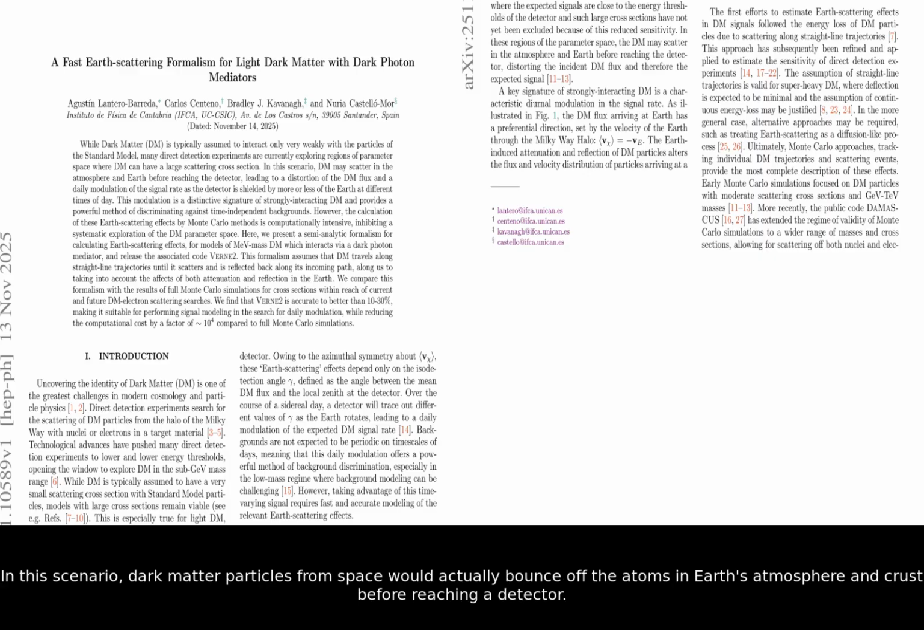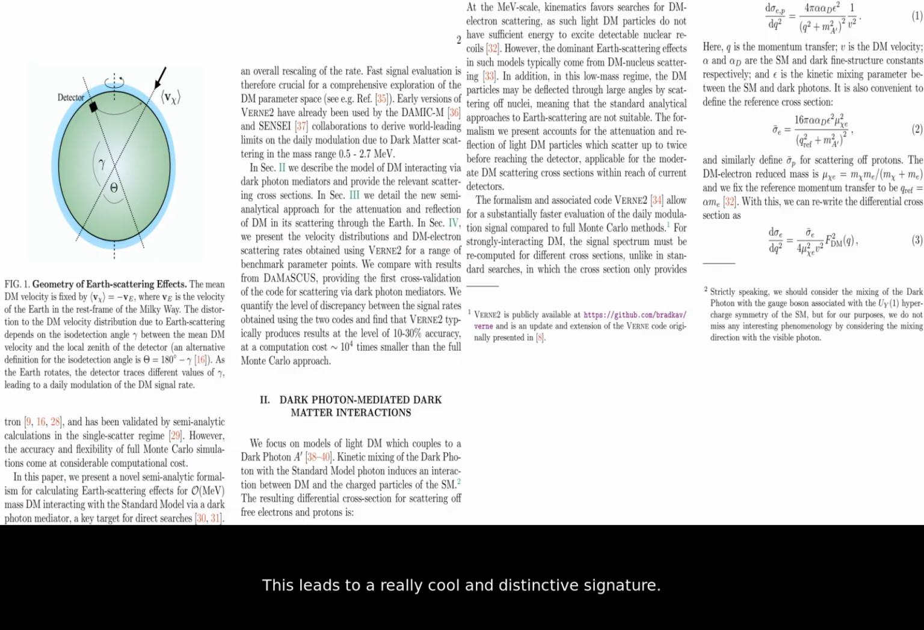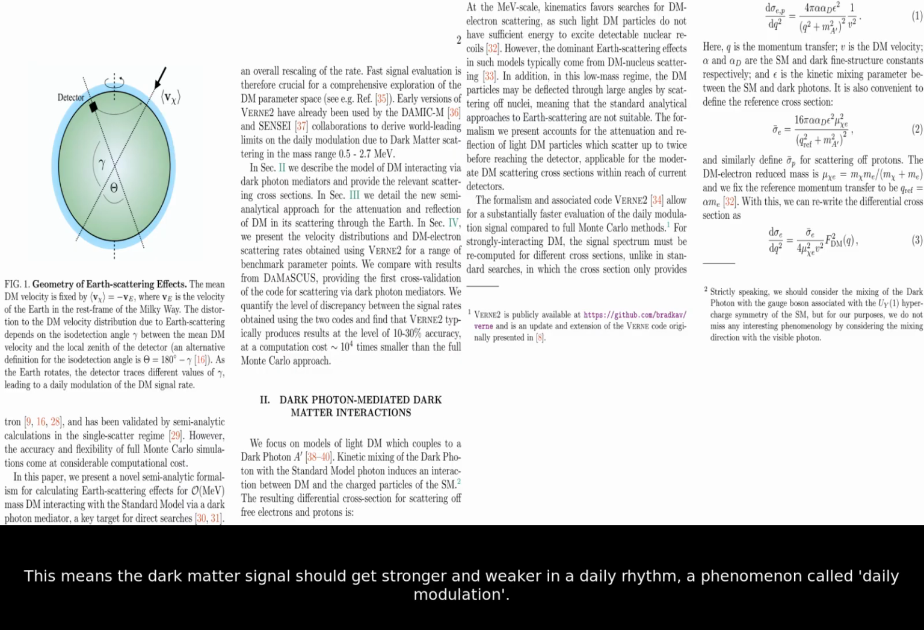In this scenario, dark matter particles from space would actually bounce off the atoms in Earth's atmosphere and crust before reaching a detector. This leads to a really cool and distinctive signature. As the Earth rotates over 24 hours, a detector on the surface is shielded by different amounts of the planet. This means the dark matter signal should get stronger and weaker in a daily rhythm, a phenomenon called daily modulation.